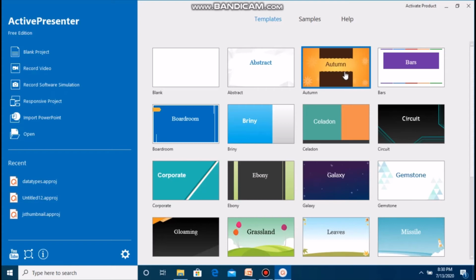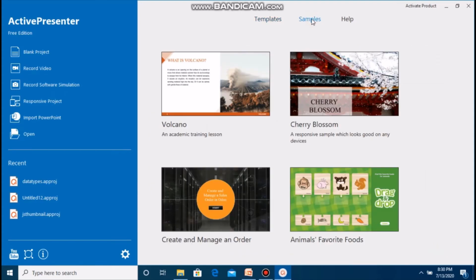These samples, friend, are another tab provided on the center pane. This provides you some inbuilt projects which are created by ActivePresenter for your use, like this one, Animal Favorite Food. This is one app which is created by ActivePresenter for a memory test.